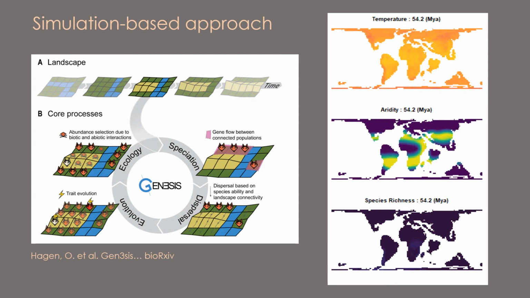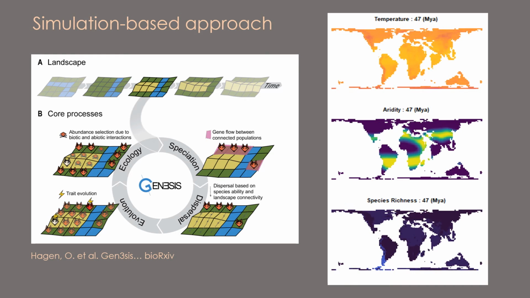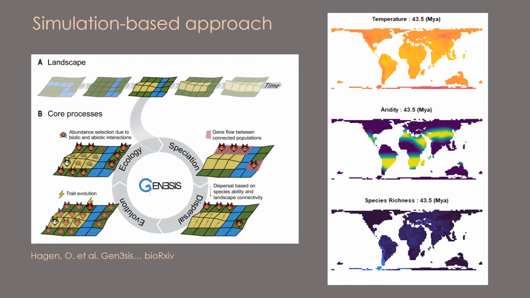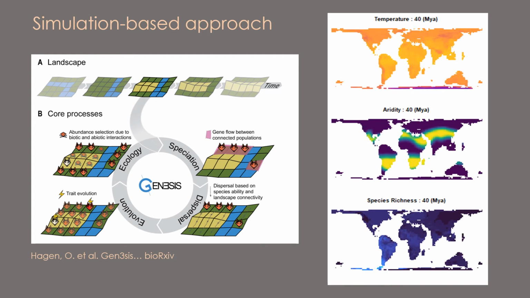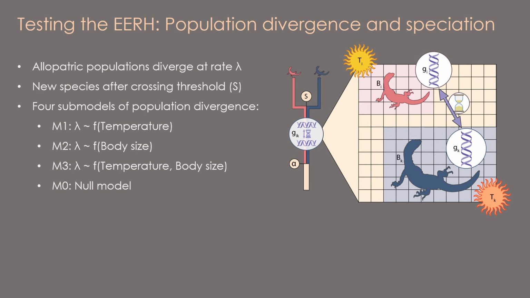We model in Genesis four core processes, including dispersal, trait evolution, ecological interactions, and speciation, which I'm going to touch on in a bit more detail. In Genesis, speciation occurs between allopatric populations. These populations diverge genetically from one another at rate lambda and become new species when they cross a threshold S.